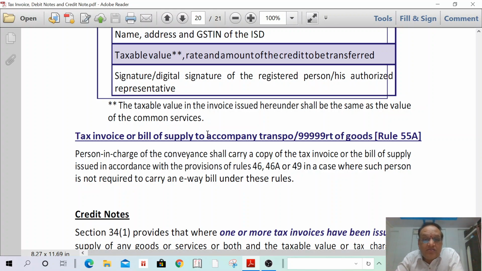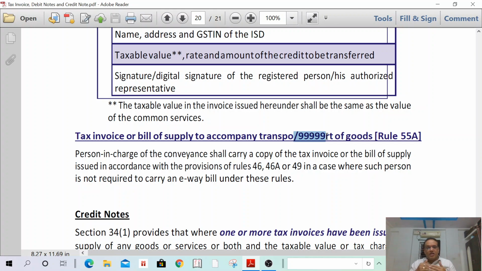Tax invoice or bill of supply to accompany transport. Okay, this is wrong, just leave this number. Tax invoice or bill of supply to accompany transport. When the person in charge of the conveyance, that is the transporter, carries the e-way bill, he has to bring the tax invoice also. In case of a bill of supply, he has to take that bill.